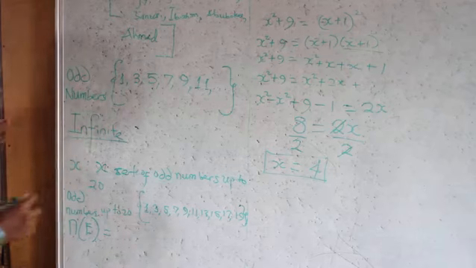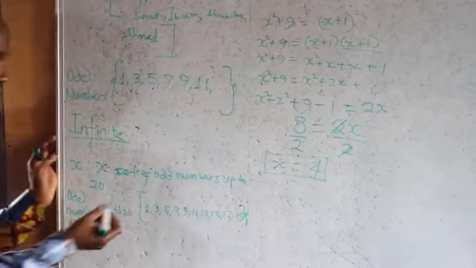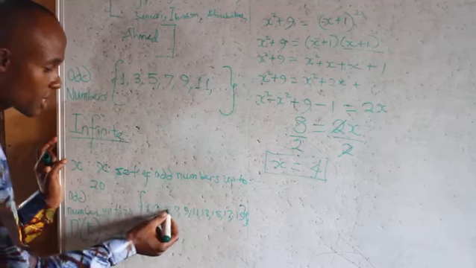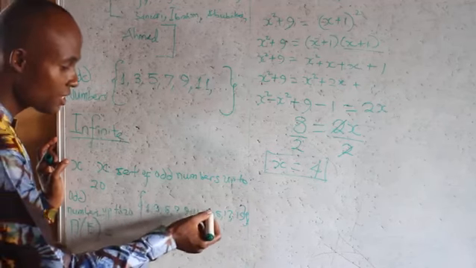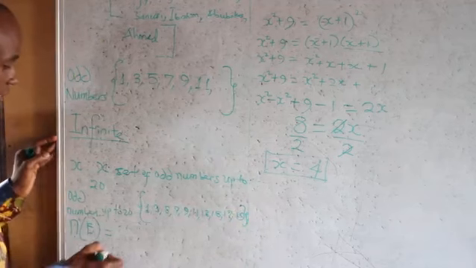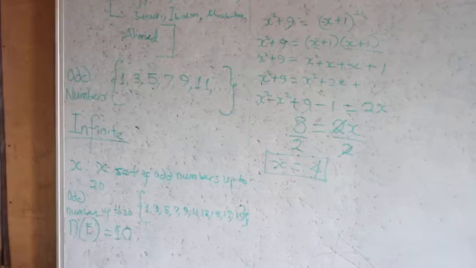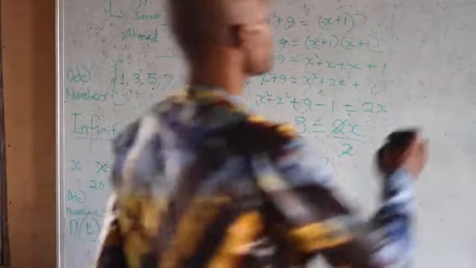How many numbers are here? Simple. You now begin to count: 1, 2, 3, 4, 5, 6, 7, 8, 9, 10. So the number of elements in this set is 10. Very simple. Do you understand? Alright. Please, I hope we get it.